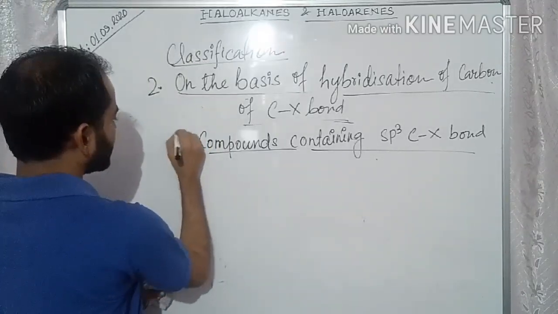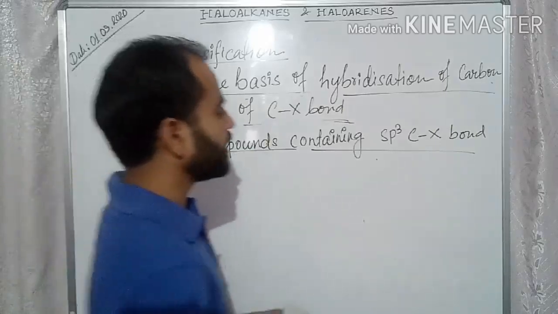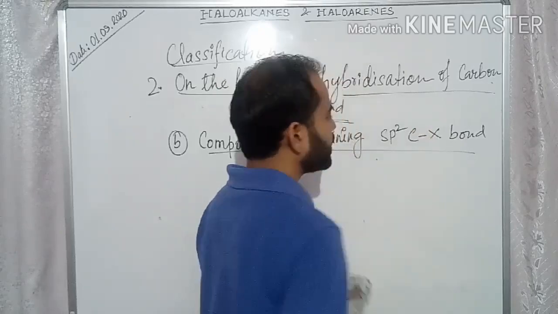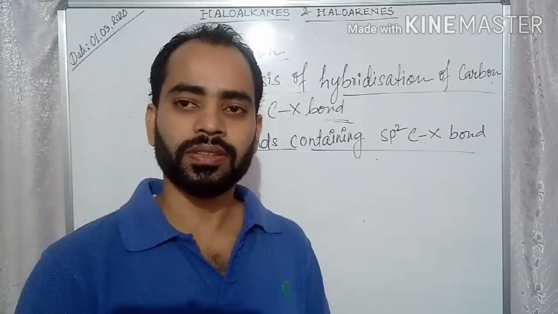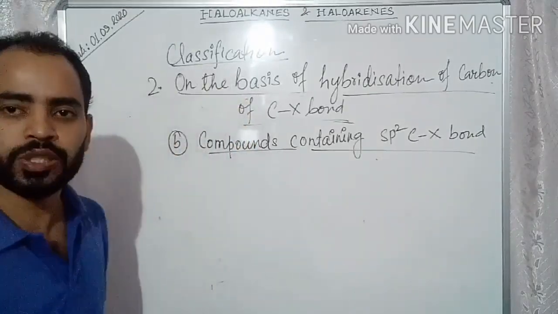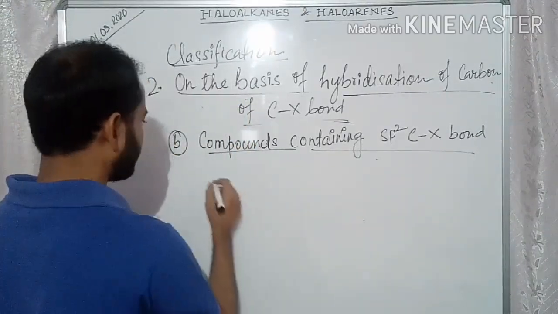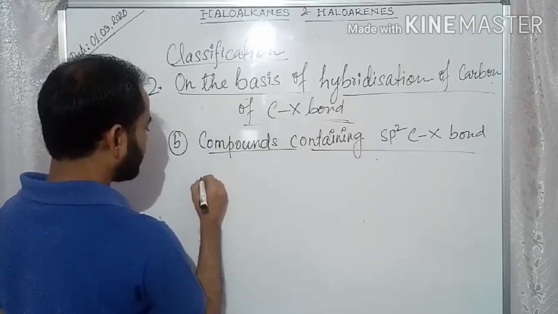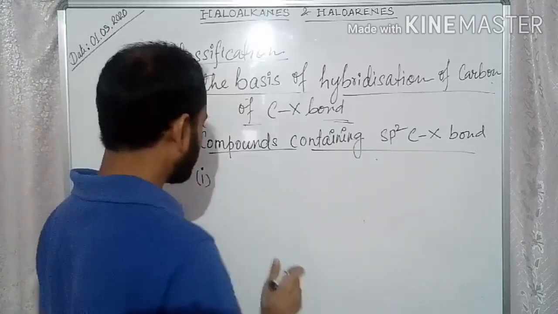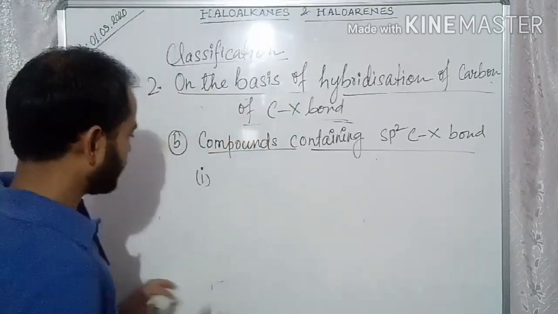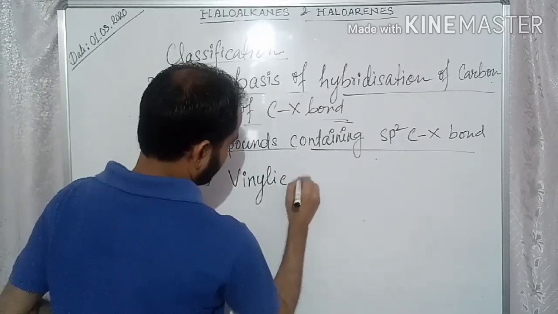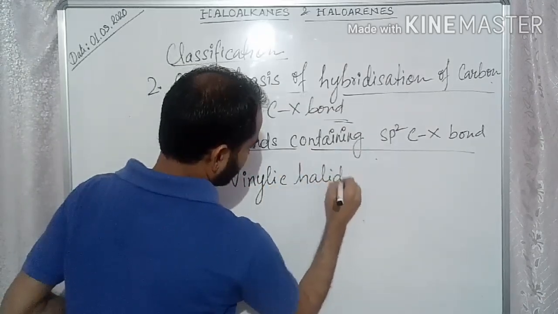Now the next category, B, is compounds containing an sp2 C-X bond. We'll see the sp2 C-X bond. This may be of two types. The first one is vinylic halide.